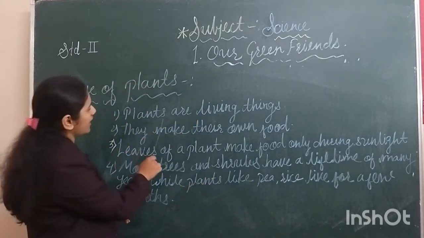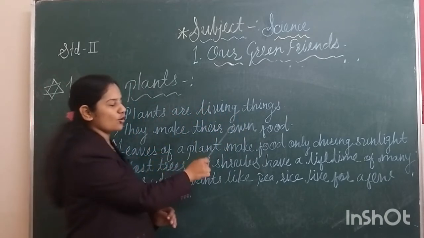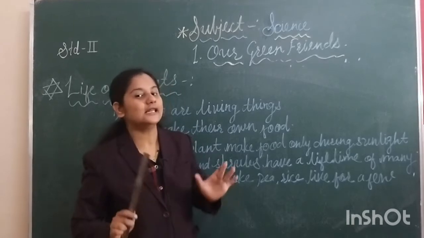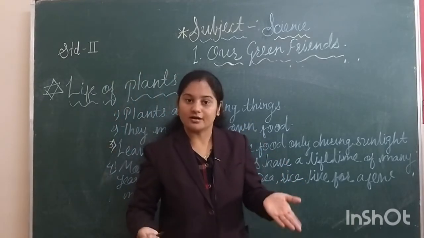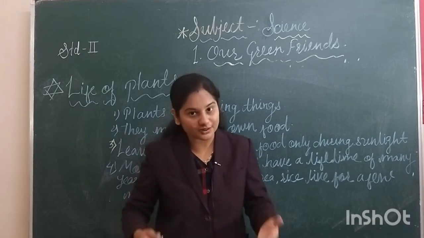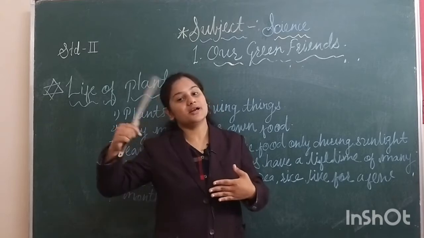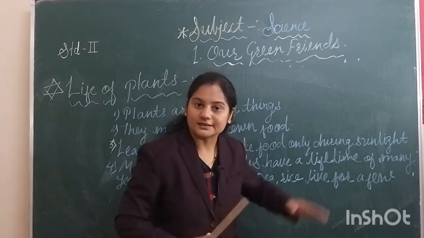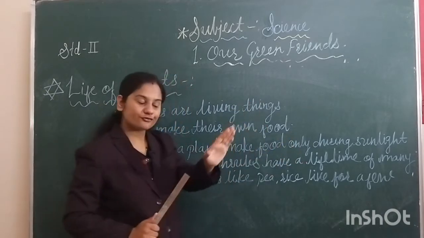So, plants are living things. They make their own food. Plants are the only living things which can make their food by themselves. We human beings also depend on plants for our food. But plants are independent. They make their own food.